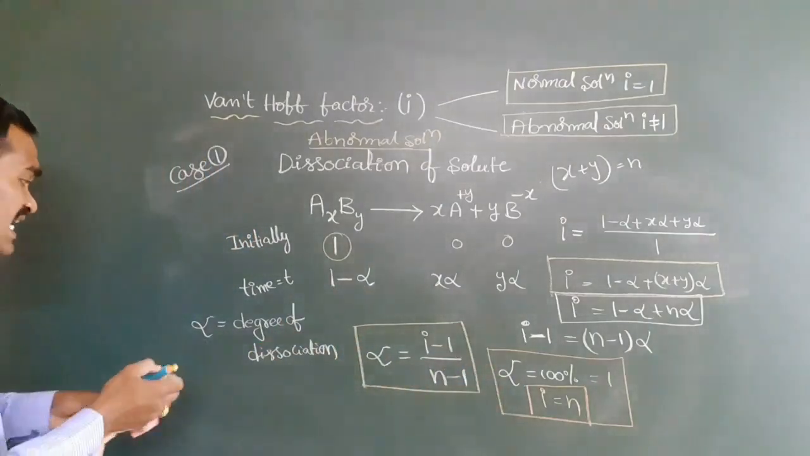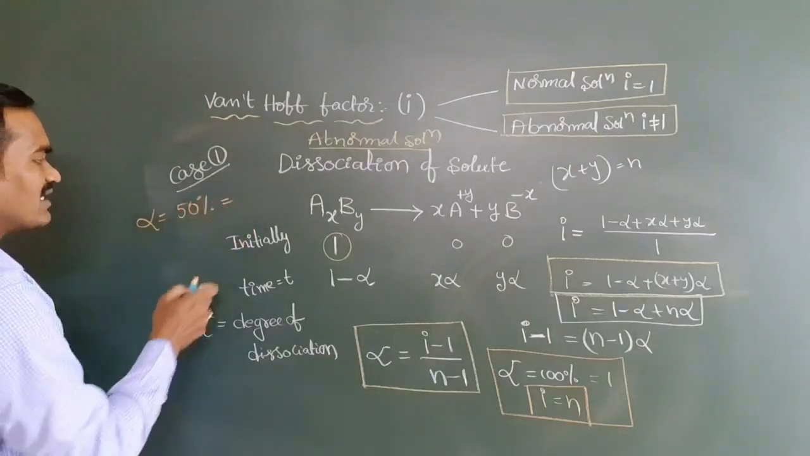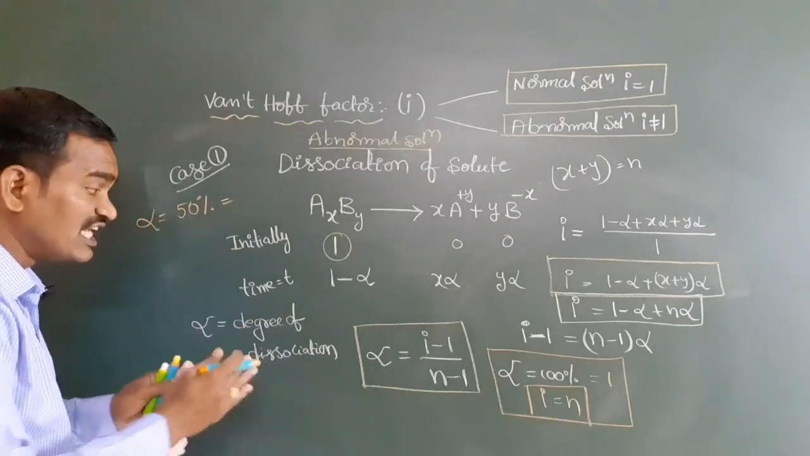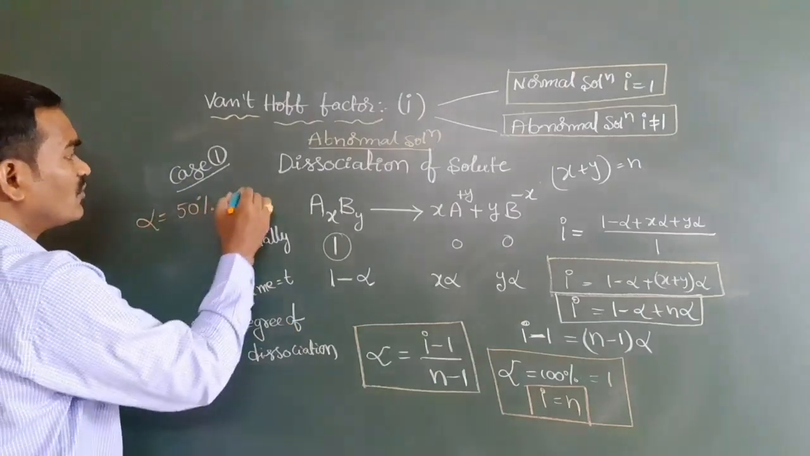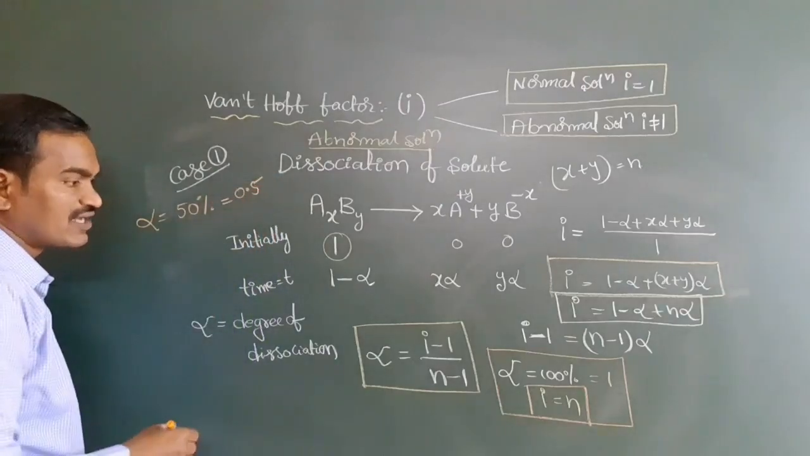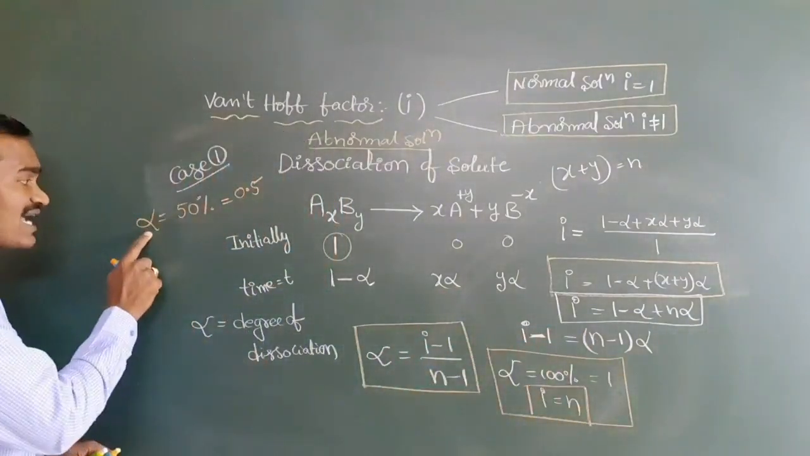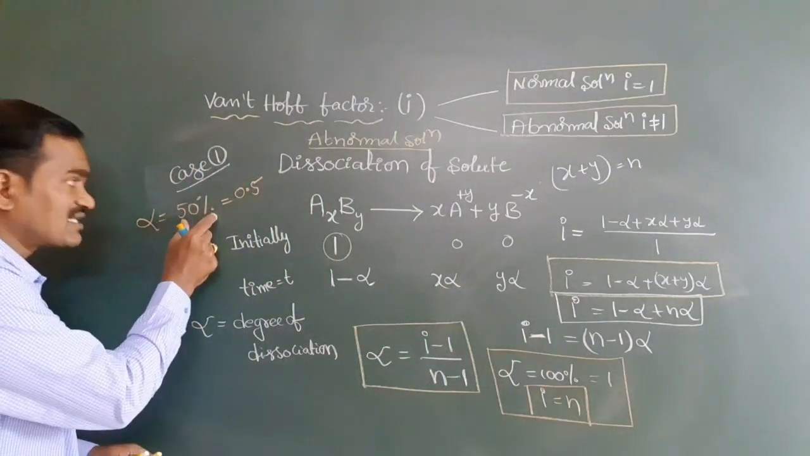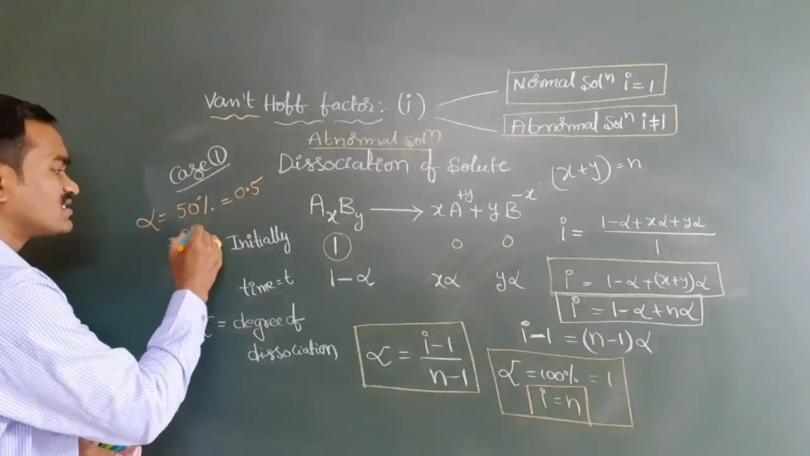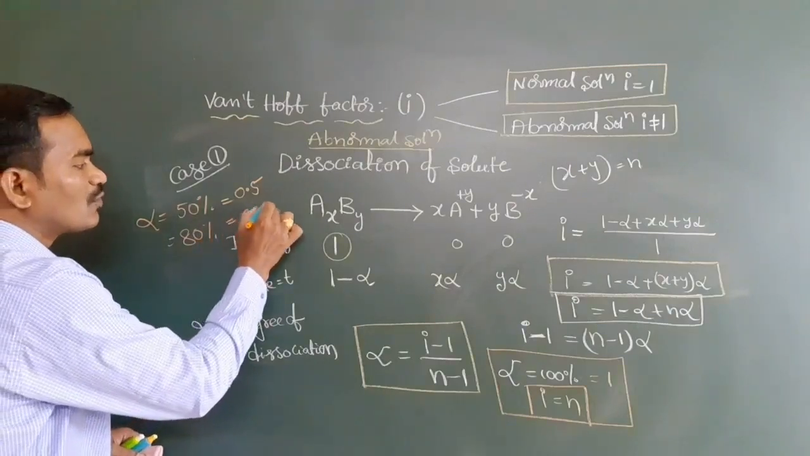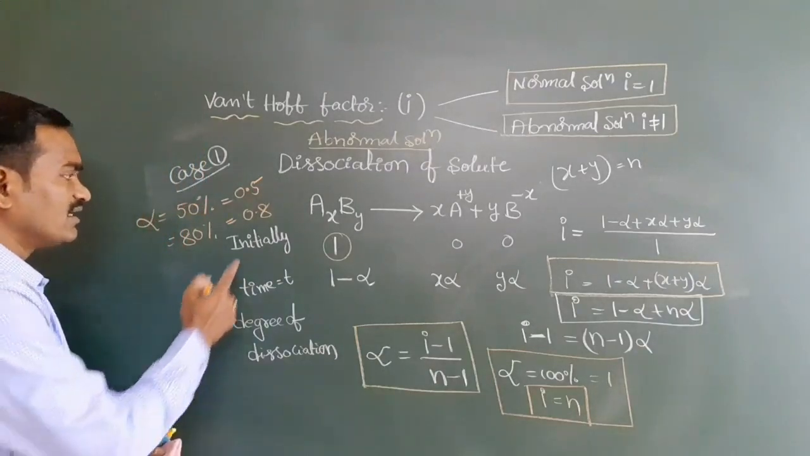For example, sometimes alpha is given as 50%. You can take the dissociation percentage. If they give 50, we have to take alpha value as 0.5. If they say 100% dissociation, alpha value is 1. If they say dissociation 50%, alpha value is 0.5. If they say 80%, alpha value is 0.8. That means we divide by 100 here. Is it clear? Any doubt in this?